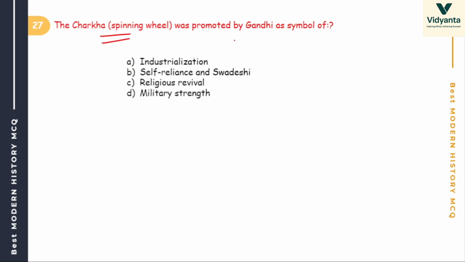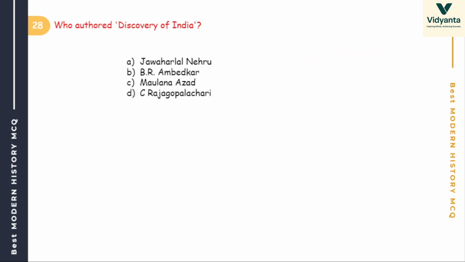Okay, the charkha, the spinning wheel, was promoted by Gandhi as a symbol of industrialization, self-reliance and Swadeshi, religious revival, or military strength. Which one? Charkha, spinning wheel. Swadeshi movement. So the answer is self-reliance and Swadeshi. And also Gandhi promoted charkha to revive village industry, self-reliance and as a symbol of the Swadeshi movement.